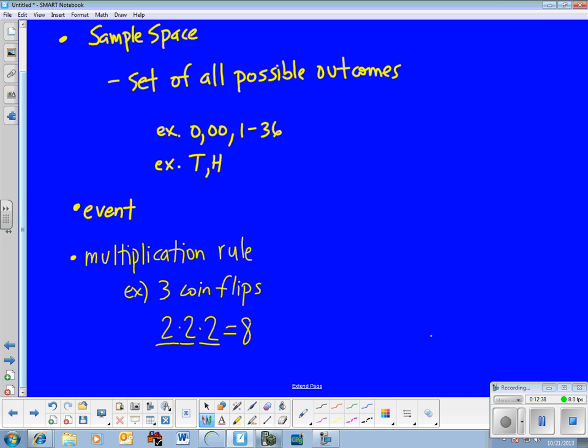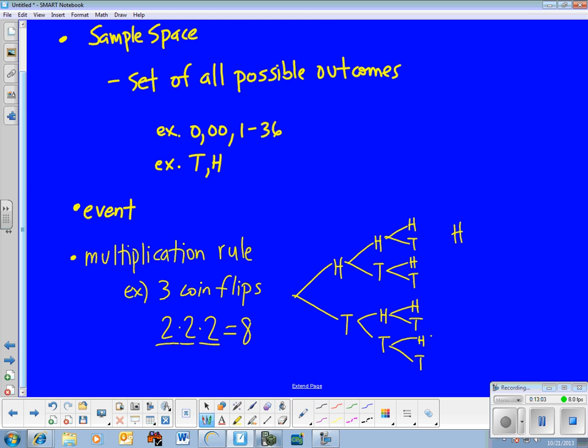And they introduce this with tree diagrams because that's just a kind of visual of the multiplication rule. My first flip could be heads or tails. Second flip, heads or tails. And third flip, heads or tails. And so what you create, if your experiment is 3 coin flips, is a list of all ways that they could go, which, if you remember from 2 minutes ago, is called the sample space.